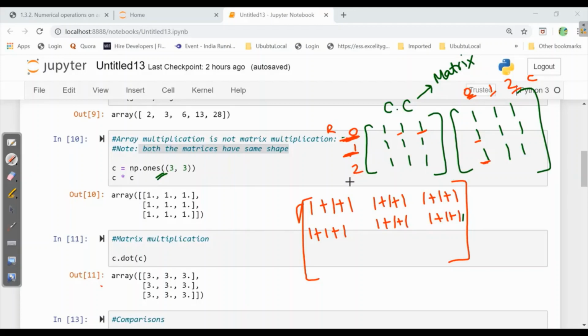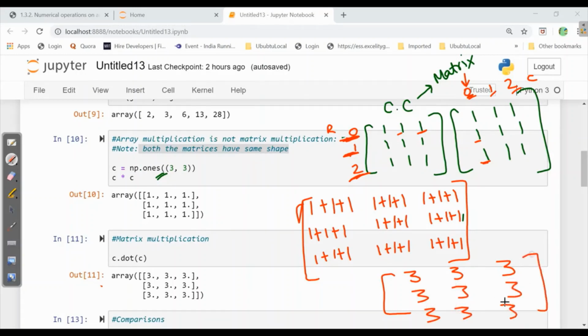Similarly, the second row will be multiplied by the 0 column, where we have 1 plus 1. Then the second row with the first column and then the second row with the second column. So here we got the result 3, 3, 3, 3, 3, 3, 3, 3. This is how matrix multiplication works, and here we will get the same solution as here, and this is always represented as C dot C. This is the representation in NumPy.